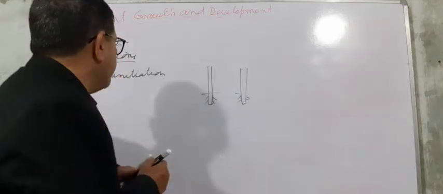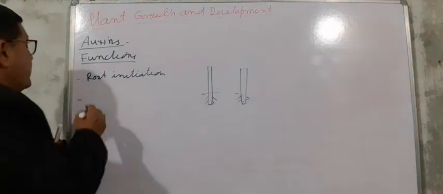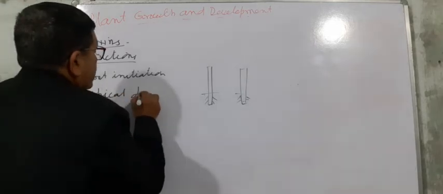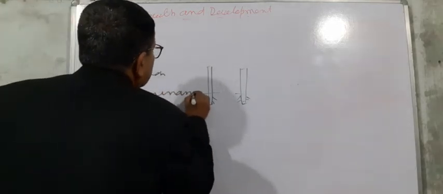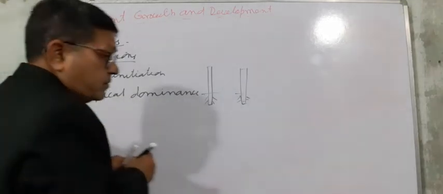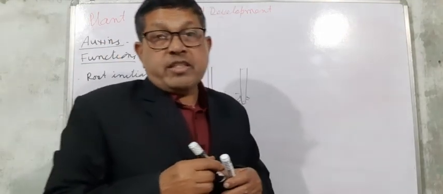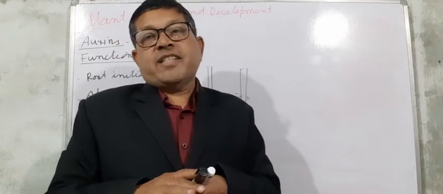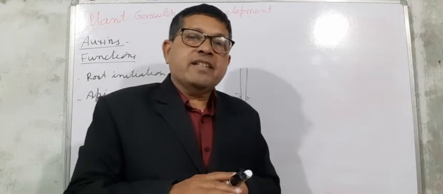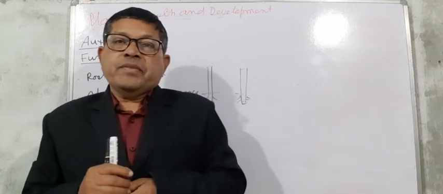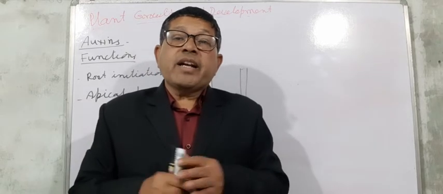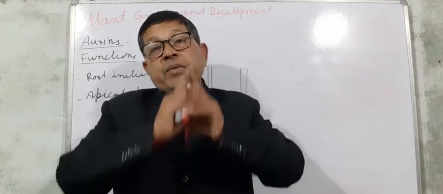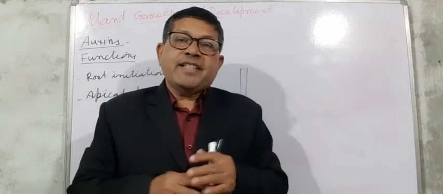Next feature is apical dominance. Apical dominance means this hormone promotes the growth of the apical buds and inhibits the growth of the lateral buds.